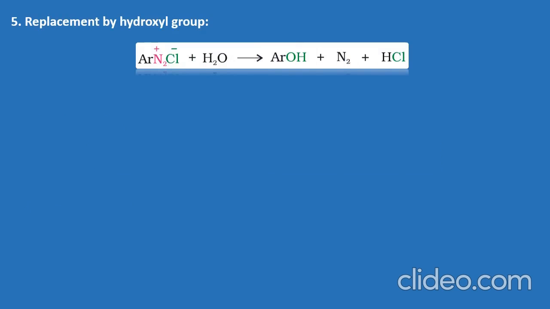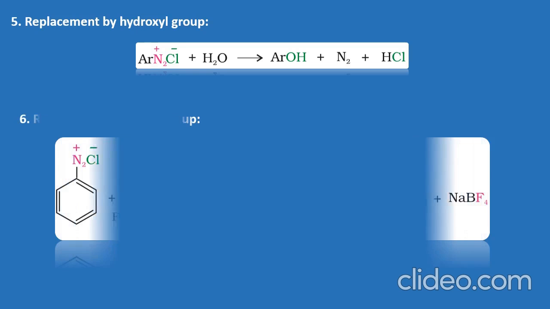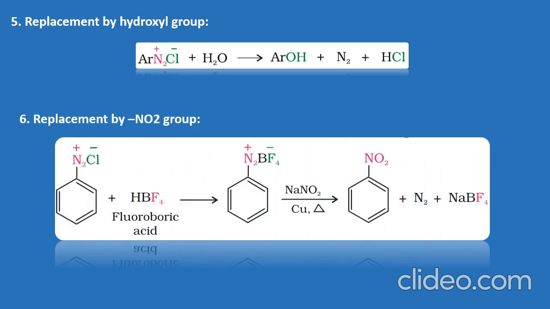By replacement of N2 with the hydroxyl group, we are able to obtain phenol. With the help of NO2 group, we are able to obtain nitrobenzene.